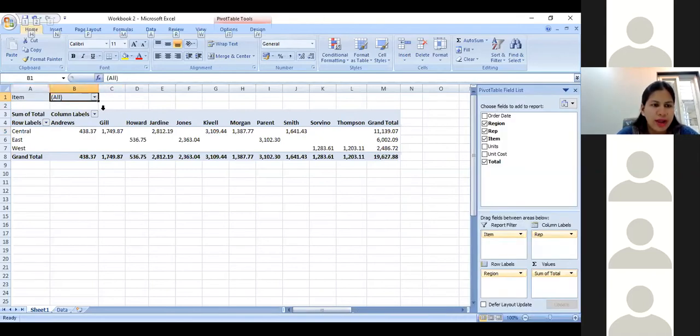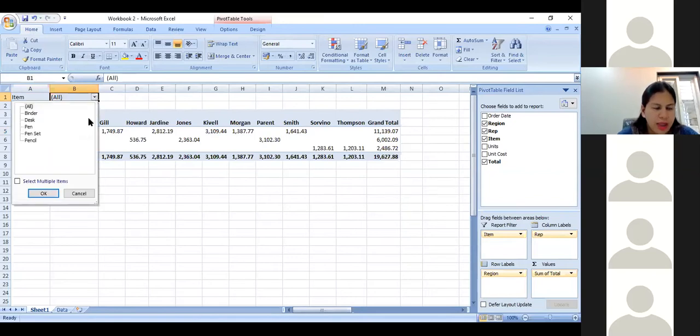I go here, I select the drop down, and then I say select multiple items, because in pivot, this does not get highlighted as it gets in filter. You can see that you cannot select this option. You can only press it, but there's no result that you will get out of selecting this. So I select multiple items. I want to understand what is the amount of pencil and who are the employees involved in the sale of pencil. So I select pencil, and then I say okay.